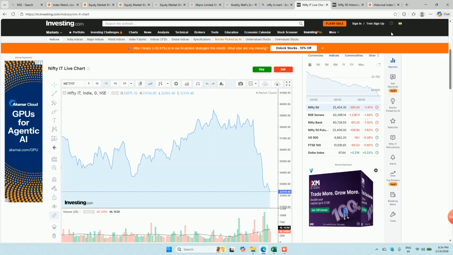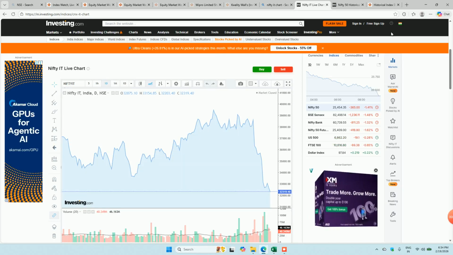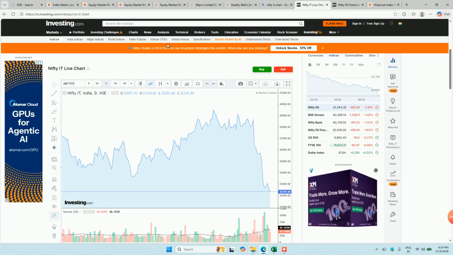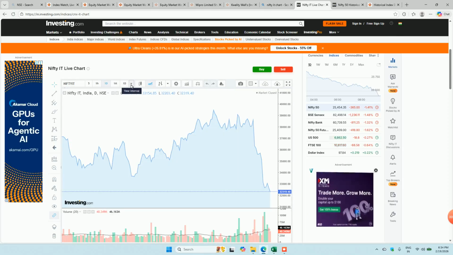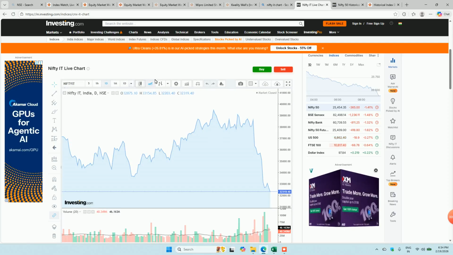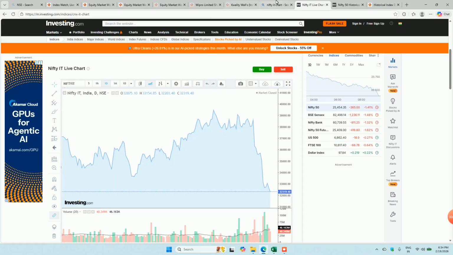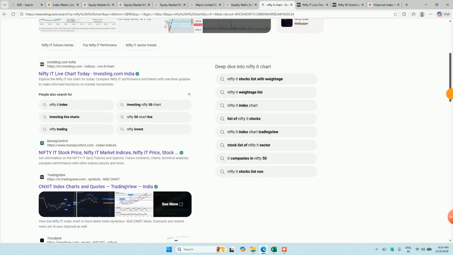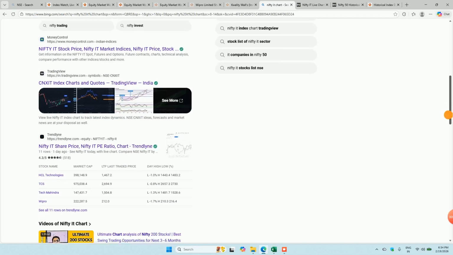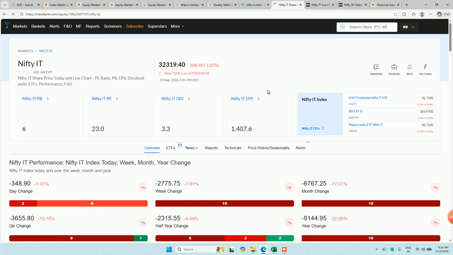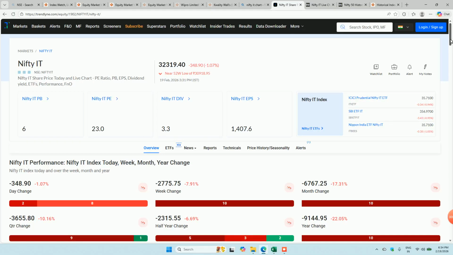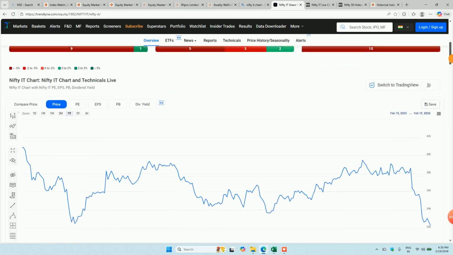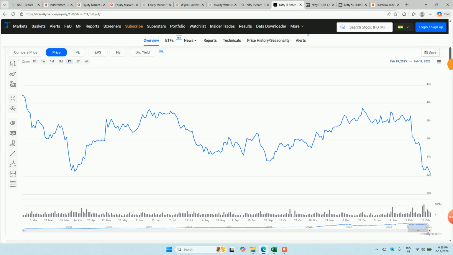The same information you can look at with your broker trading account as well. So this is again very important. I'll show you the timeline. Okay, these are the different options which are available here. I wanted to show you something, the dot-com bubble trend line. Okay, these are again different websites, a lot of information available here.